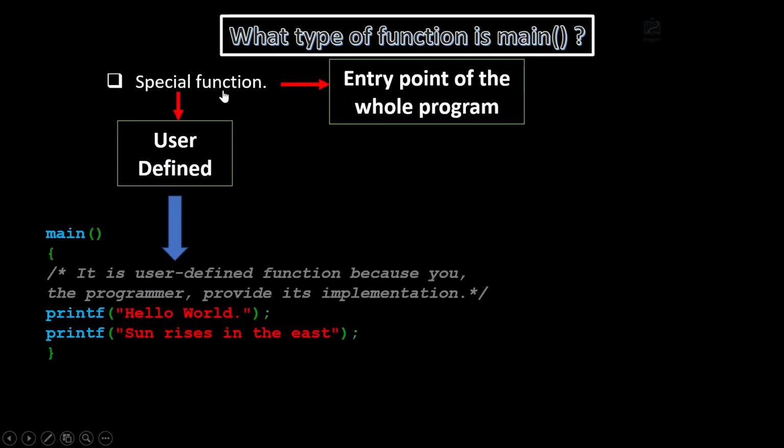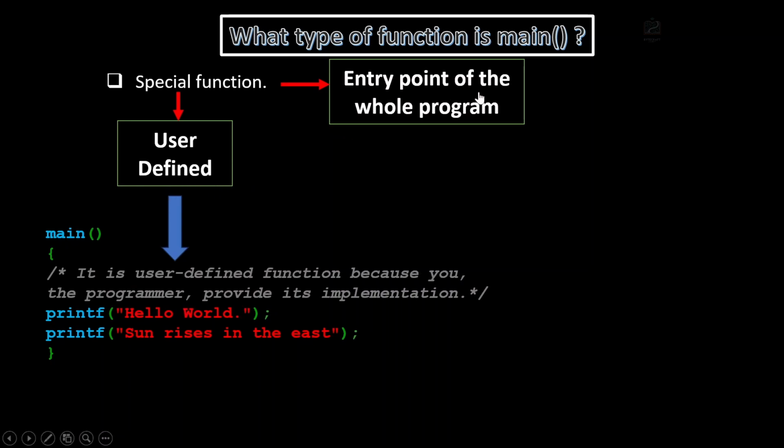The main function is a special type of function because it is the entry point of the whole program. The main function is also a user-defined function because the programmer provides the implementation, whatever functionalities we are going to write within the main function. So the programmer is writing all those necessary functionalities. That is the only reason we are calling it a user-defined function.